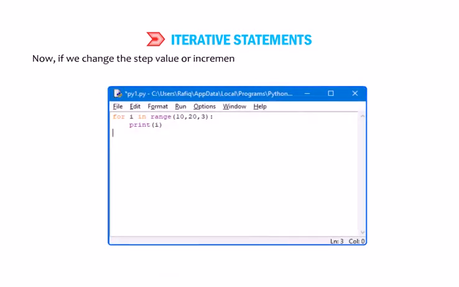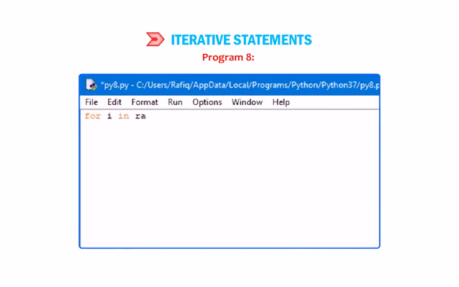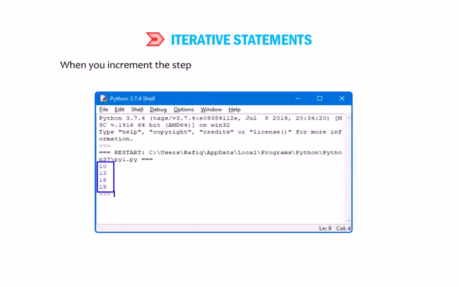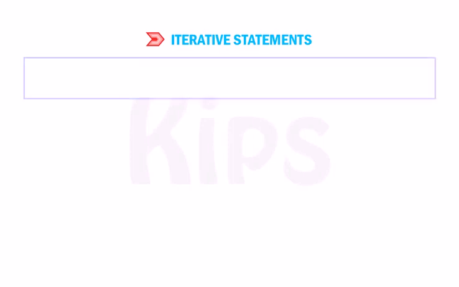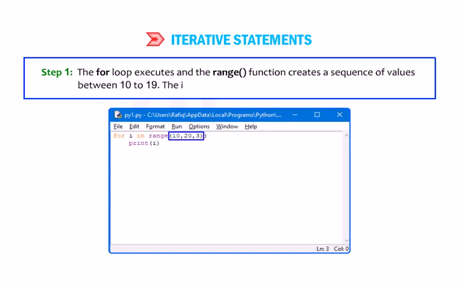Now if we change the step value or increment the value in the range function by 3, see what happens. Program 8. When you increment the step by 3, you will get the sequence 10, 13, 16, 19. Step 1. The for loop executes, the range function creates a sequence of values between 10 to 19. The initial value, that is 10, is assigned to the variable I.